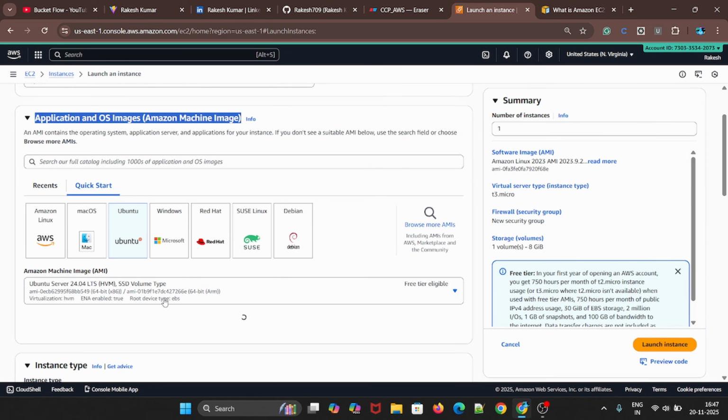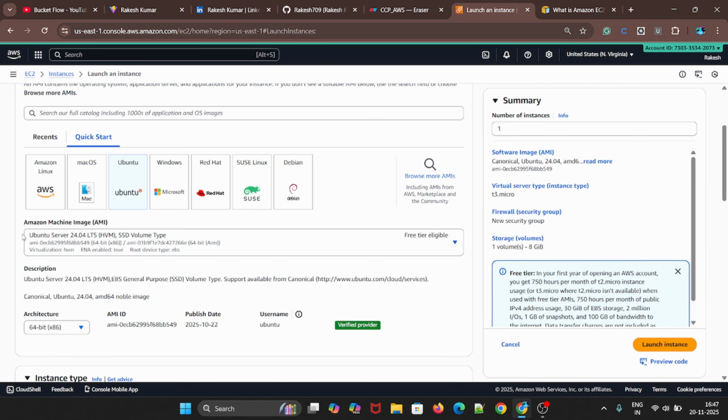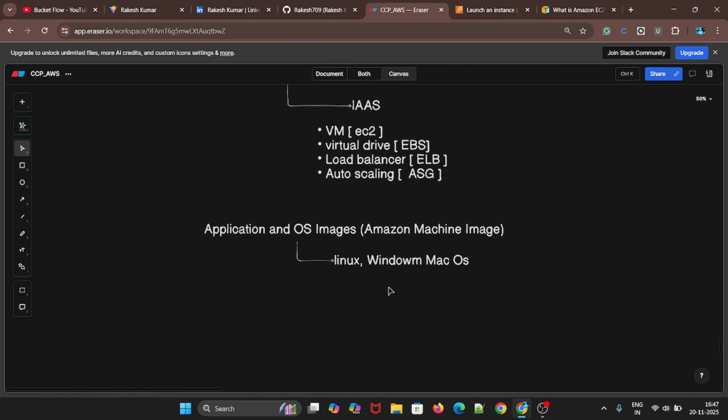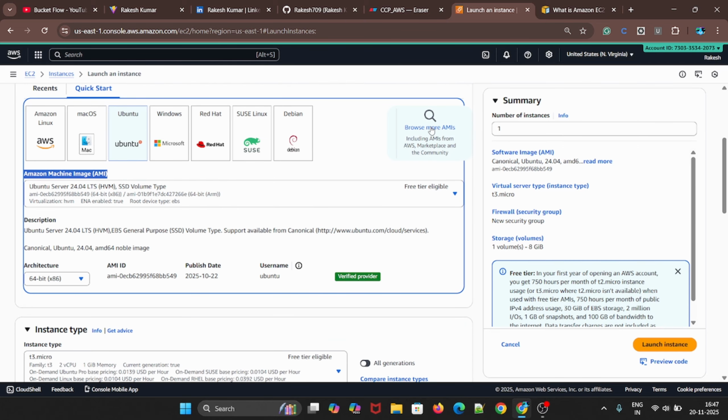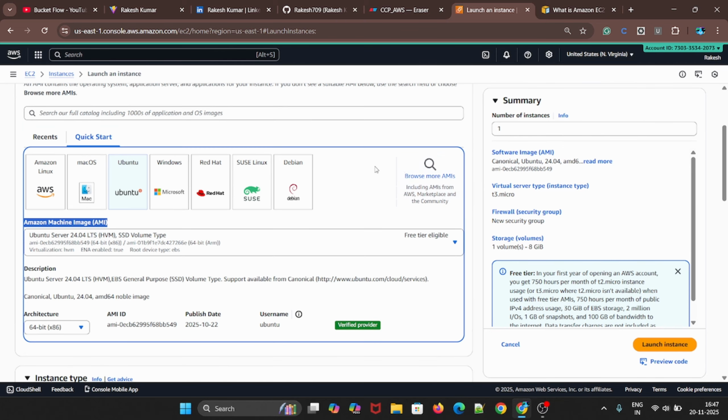Once we select Ubuntu, we'll get the AMI here, which is Amazon Machine Image. We'll get the AMI, which we need to select. We can create our own AMI as well. If you go to Browse more AMIs, these are the most popular ones.